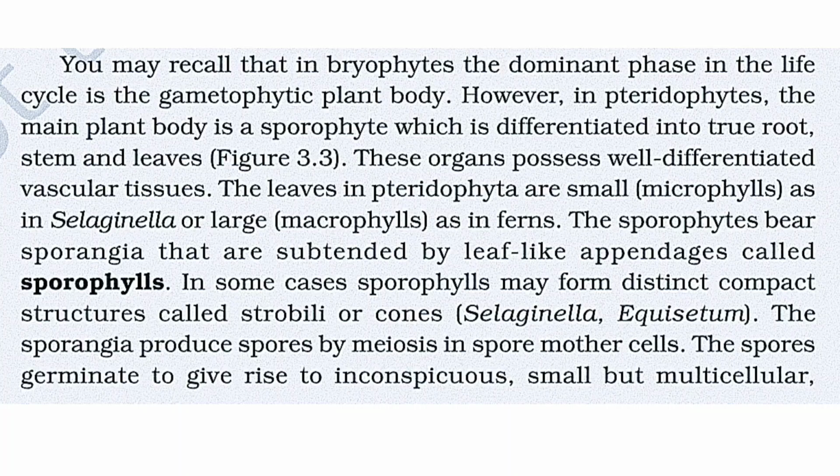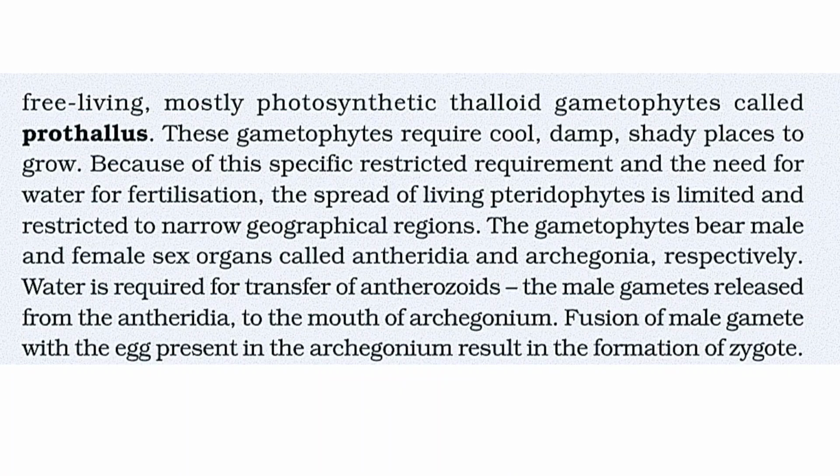The sporophytes bear sporangia that are subtended by leaf-like appendages called sporophylls. In some cases, sporophylls may form a distinct compact structure called strobili or cones, like Selaginella or Equisetum. The sporangia produce spores by meiosis in spore mother cells. The spores germinate to give rise to inconspicuous, small but multicellular free-living, mostly photosynthetic thalloid gametophytes called prothallus. These gametophytes require cool, damp, shady places to grow.